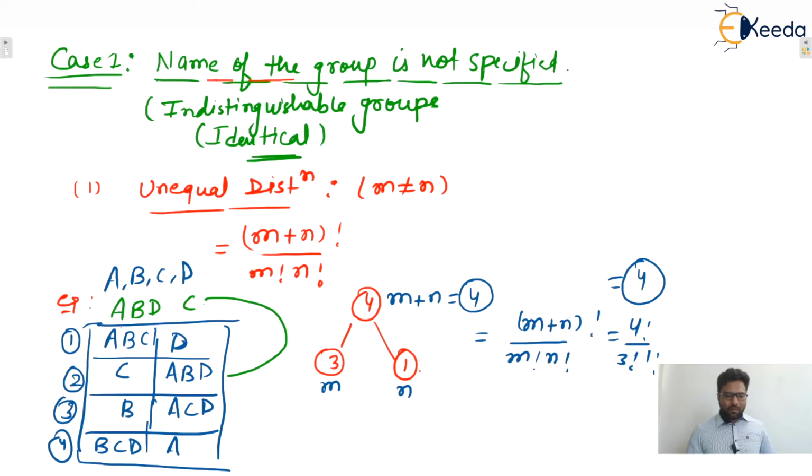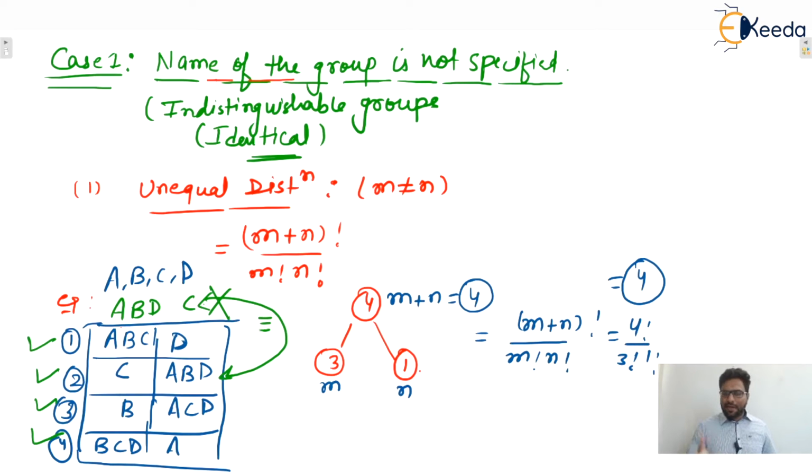No, this is equivalent to this one only, because the name of the group is not specified, so we cannot distinguish among the groups. So we cannot say that this particular group has C and this particular group has ABD. Whether C is in the first group or ABD is in the second group, or C is in the second group or ABD in the first group, the same combination is there. Why? Because we cannot distinguish among the groups. Groups are identical, so whether C is here or here, both combinations will be the same only. So there will be four combinations only.